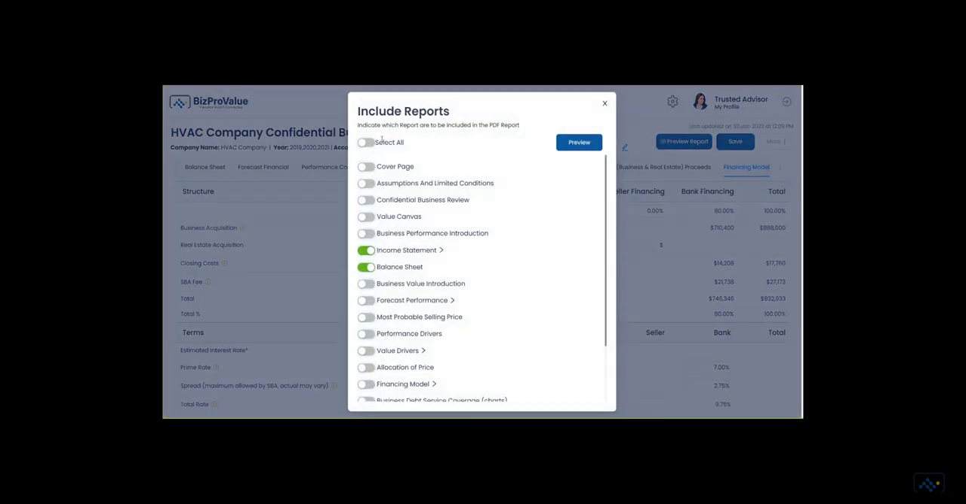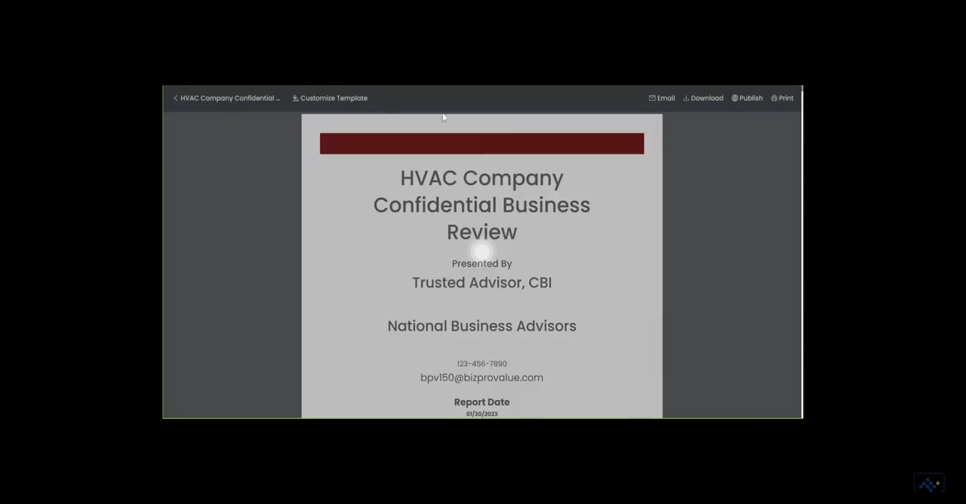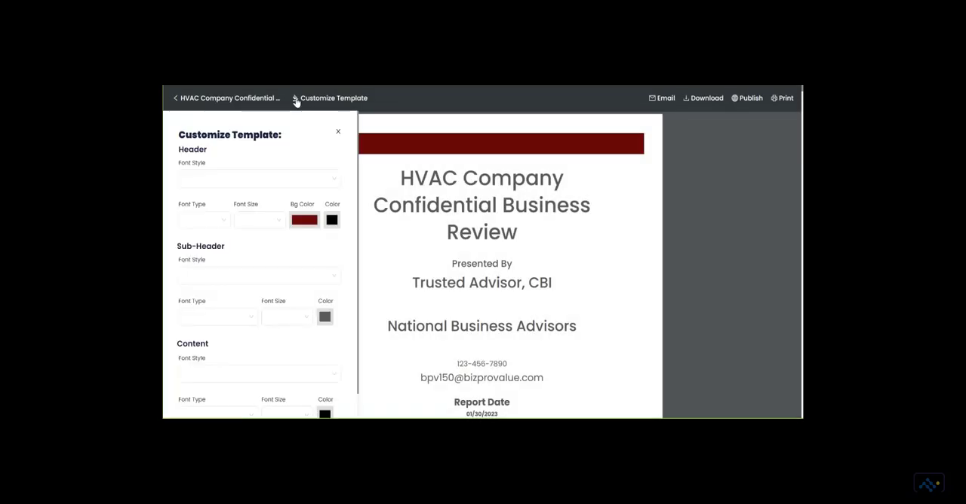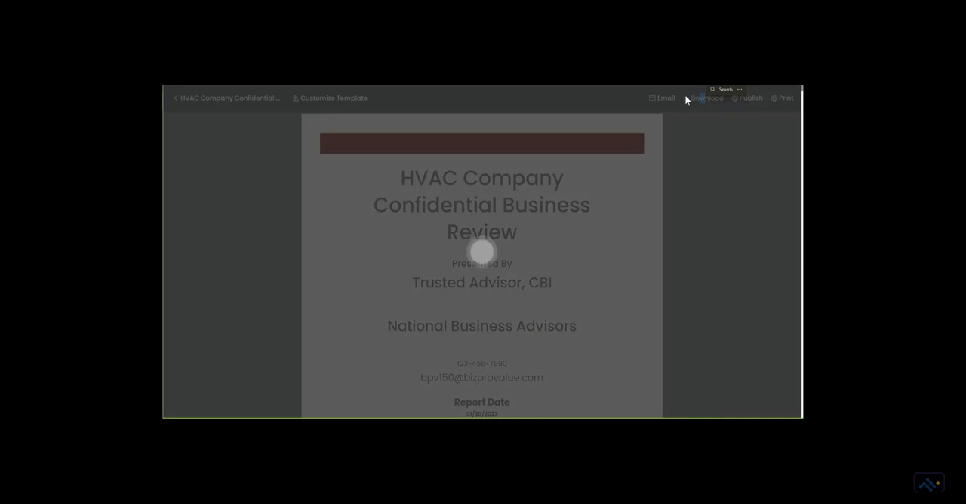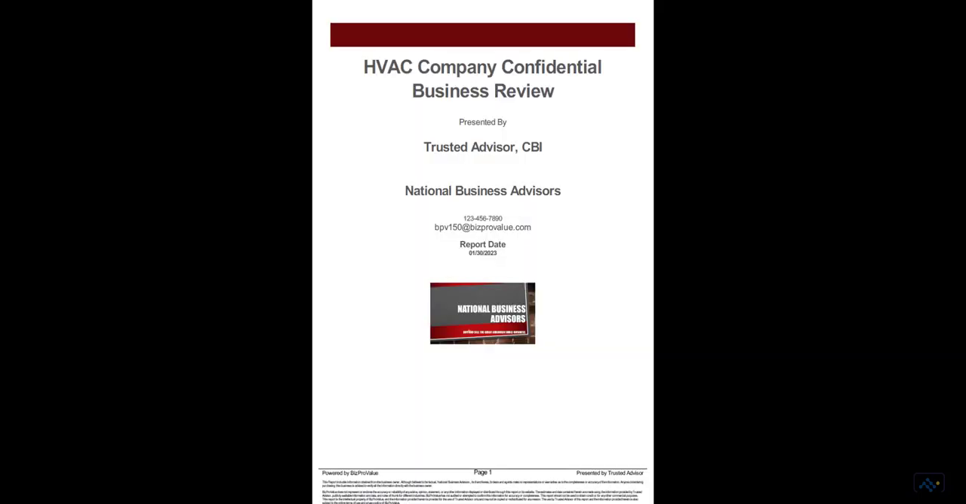Preview the report and select the content. Customize the report to match your brand. Publish the report and download the finished work.